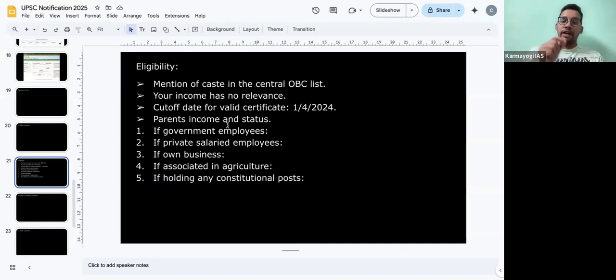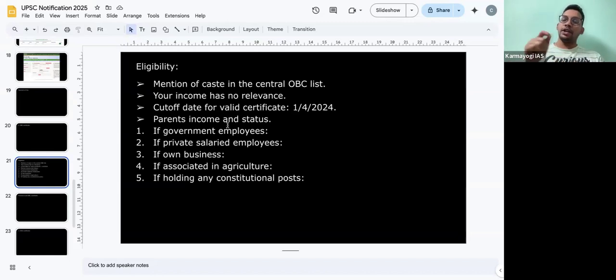If your parents have entered in group B and have been promoted to group A below the age of 40, then you are not eligible to get the reservation. I'm repeating again. If your parents have entered into group B and they got promoted to group A before the age of 40, you are not eligible. But if your parents entered into group B, but they were promoted when their age is more than 40 years, then you are eligible irrespective of the income, right? Irrespective of the income, you are eligible.